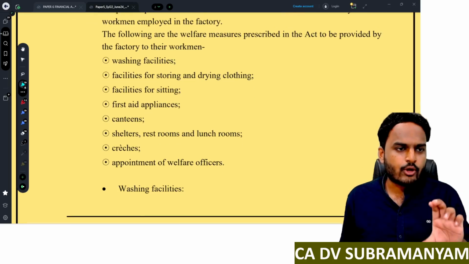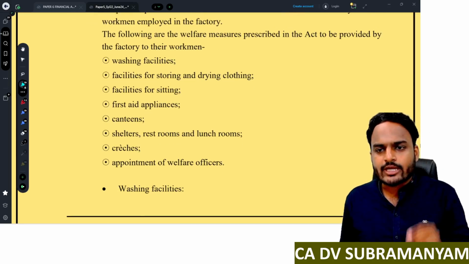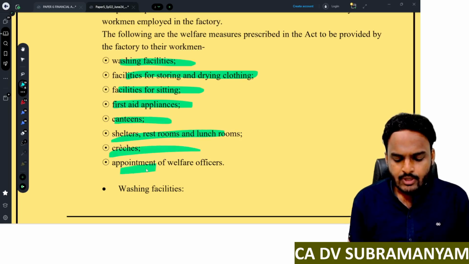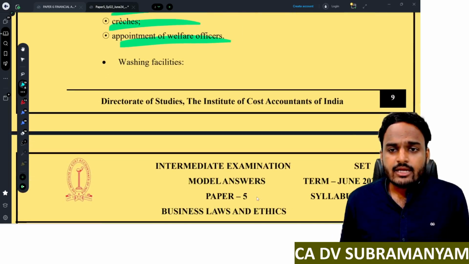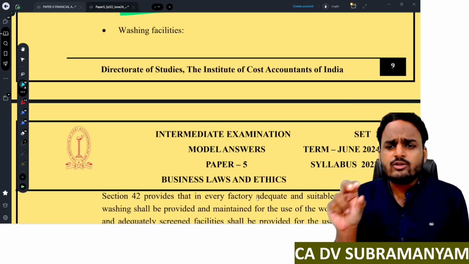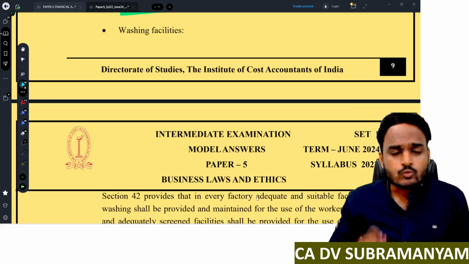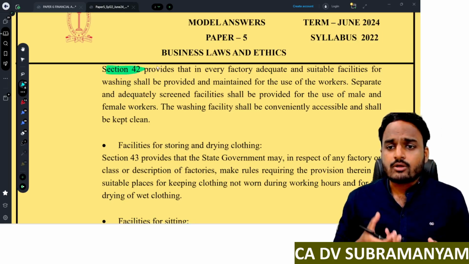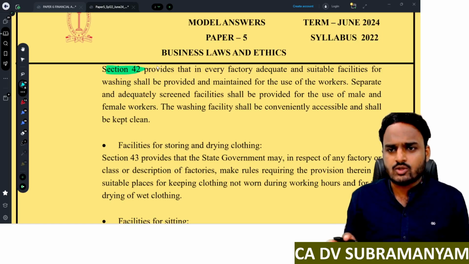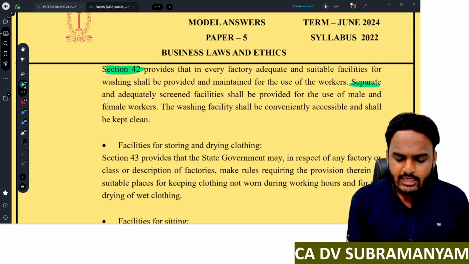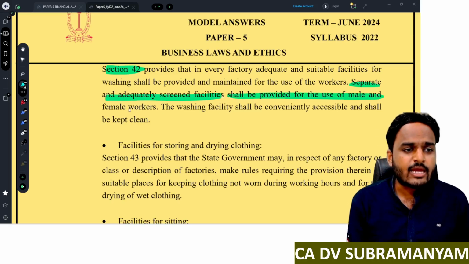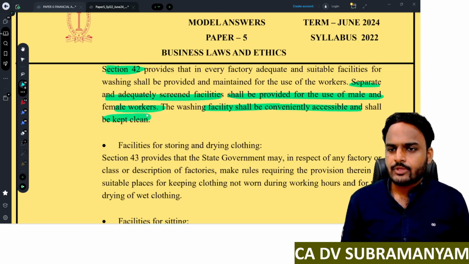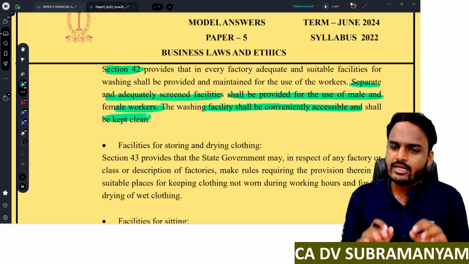First, write all these sub points: washing facilities, facilities for storing and drying clothing. Like this, first write all headings at one place. Now write each and every heading and try to write 2-3 lines per heading. So washing facilities. As usual, if you are confident with section numbers, quote section numbers, or else ignore. Separate and adequate screened facilities shall be provided for the use of male and female workers. The washing facilities shall be conveniently accessible and shall be kept clean. So writing 2-3 lines for each heading is sufficient.